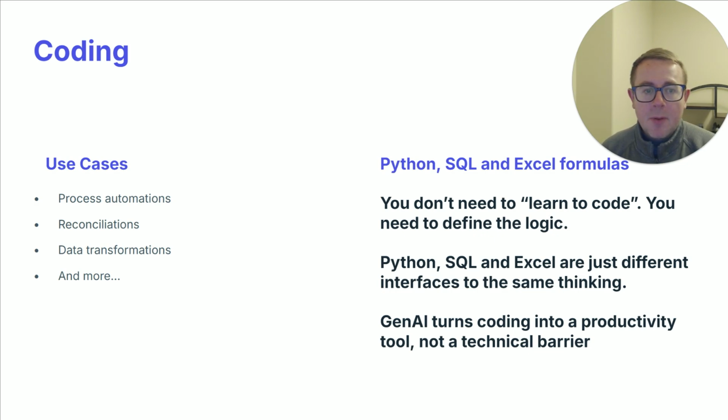And Gen AI is going to help us turn that coding into a productivity tool, not a technical barrier. It's going to enable faster automations, reconciliations, and speed up variance analysis without requiring finance teams to memorize all of this syntax.